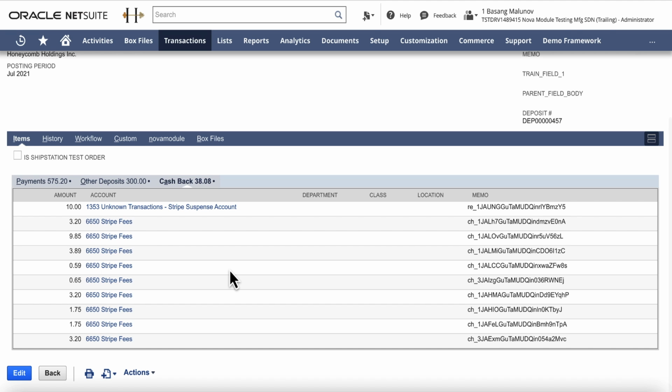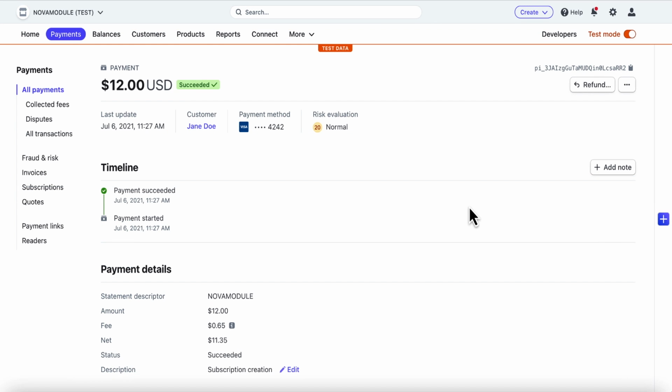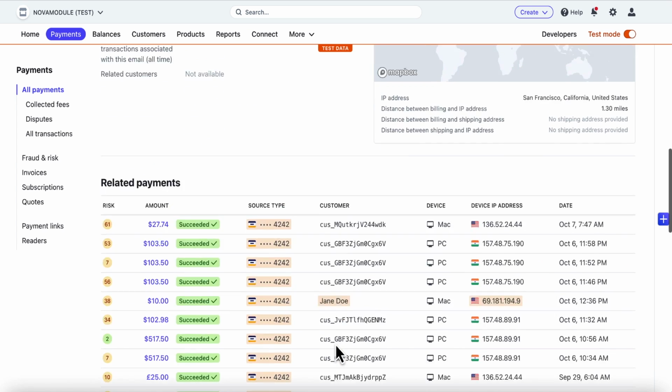Let's take a look at a Stripe payment for a recurring invoice as one of the examples. The payment from Stripe had been created and the transaction gross amount is posted to the undeposited funds GL account. It is best practice to post such payments to an undeposited funds account, as it represents amounts that have been charged by Stripe in this case, but not yet deposited to the bank account. This payment is later reconciled to the bank deposit record that this integration app recorded in NetSuite. It is evident that the unique transaction IDs match all across related transactions.